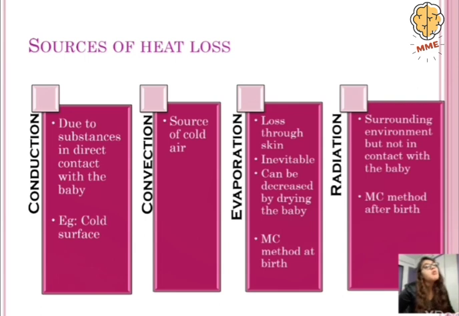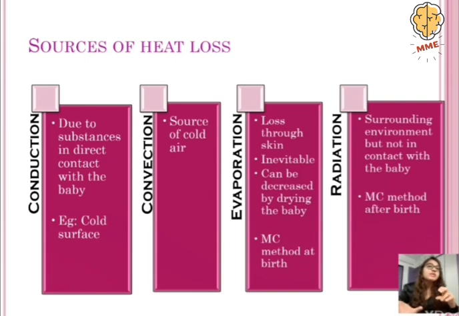After that, we have radiation. After birth, the most common method for heat loss is radiation. In that, heat loss will occur to the surrounding environment, which is colder than the body temperature of the baby. However, the surrounding environment is not in contact with the baby. Then we have convection, which is a source of cold air in the room, for example an AC. And then we have conduction, that is when the baby is in direct contact with a cold surface, for example the tray in which the newborn is kept after birth.